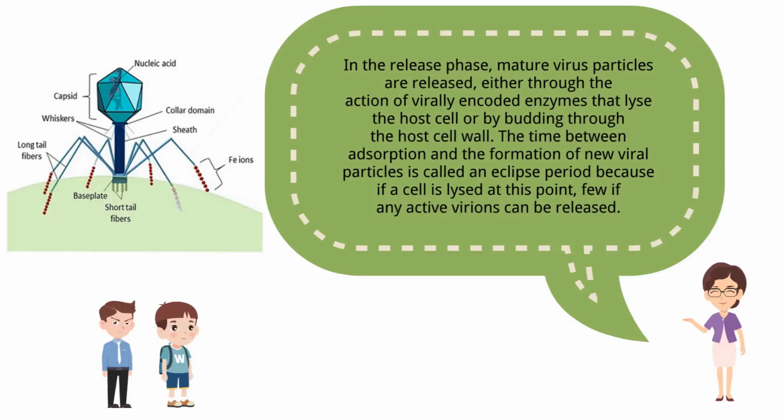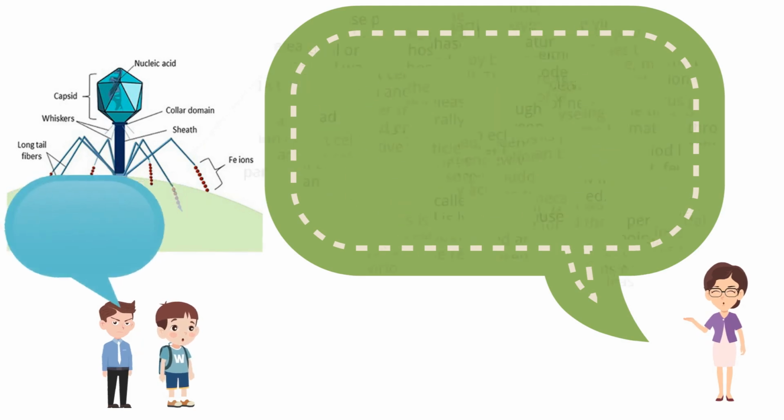In the release phase, mature virus particles are released, either through the action of virally encoded enzymes that lyse the host cell or by budding through the host cell wall. The time between adsorption and the formation of new viral particles is called an eclipse period because if a cell is lysed at this point, few if any active virions can be released.